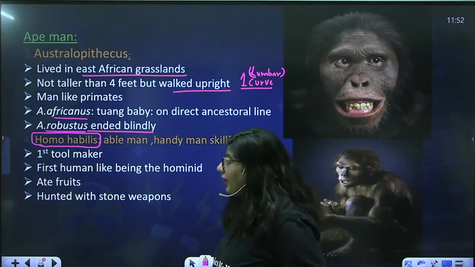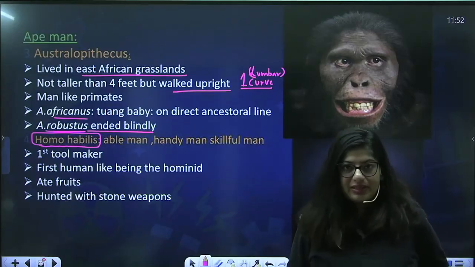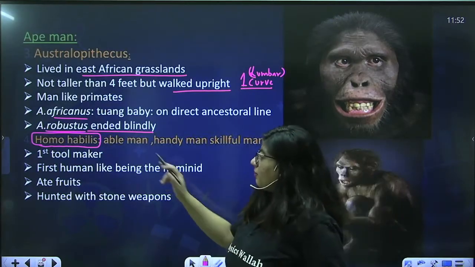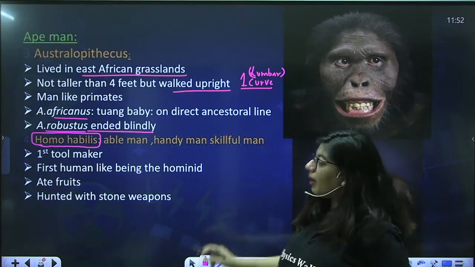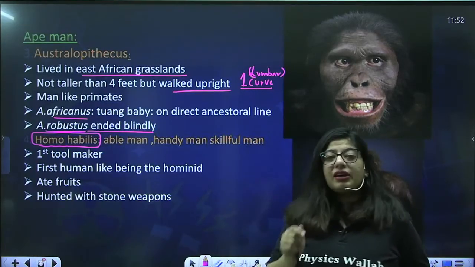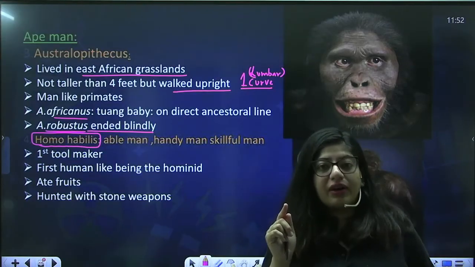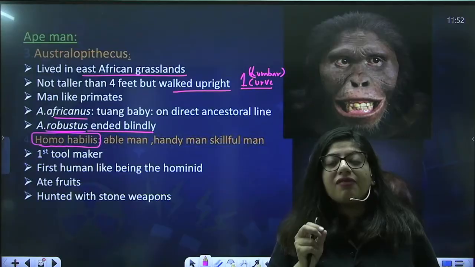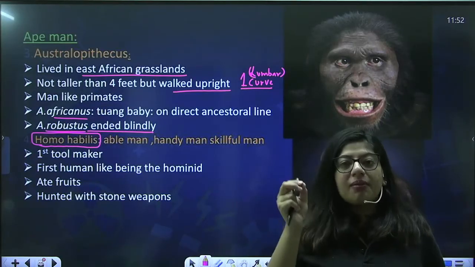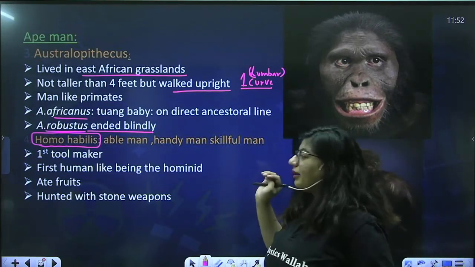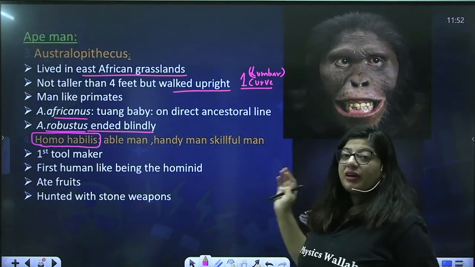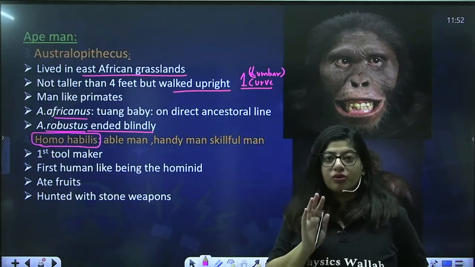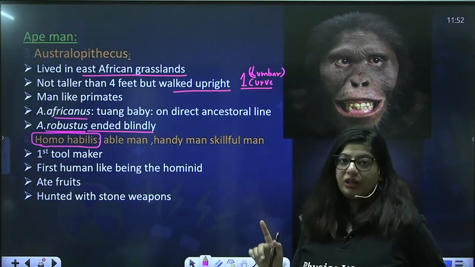Right. Then comes the Homo habilis. Homo habilis has a lot of names: able man, handy man, skillful man, or tool maker, because they were the first organisms in human evolution who could make some tools, who had skill. They were able to make something. So that's why they were able man, handy man, skillful man. Right now, no ancestor was eating flesh. All were eating fruit. So habilis was also a fruit eater.